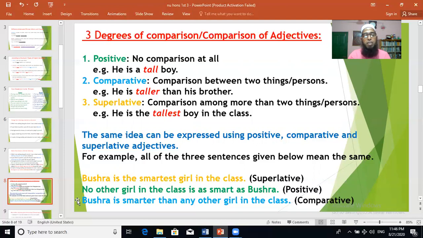Bushra is smarter than any other girl in the class. That is comparative, smarter. So smart, smarter, smartest. So these are the degrees you have learned. Happy, happier, happiest. From grammar books, you will learn some more adjectives, and you have to memorize some of the adjectives with degrees: positive, comparative, and superlative.